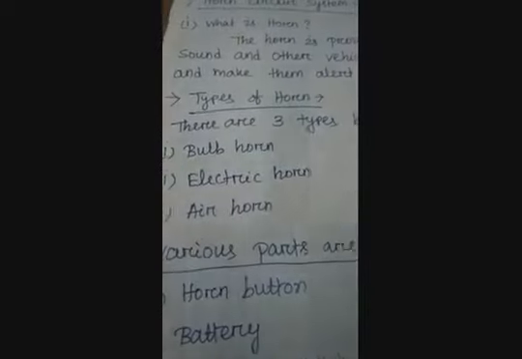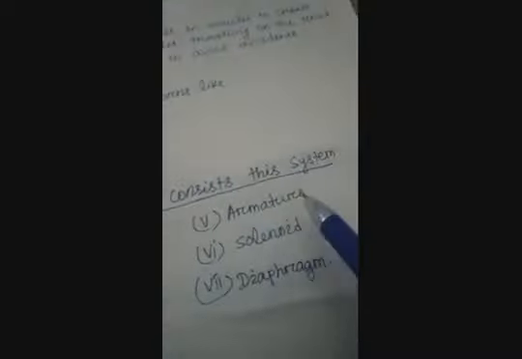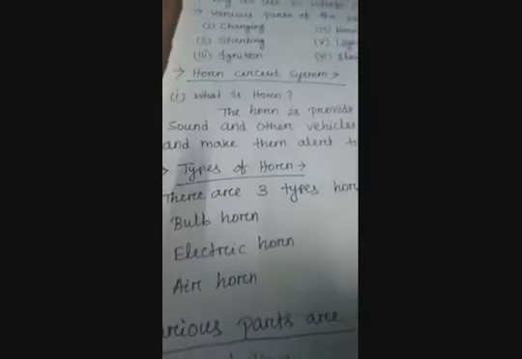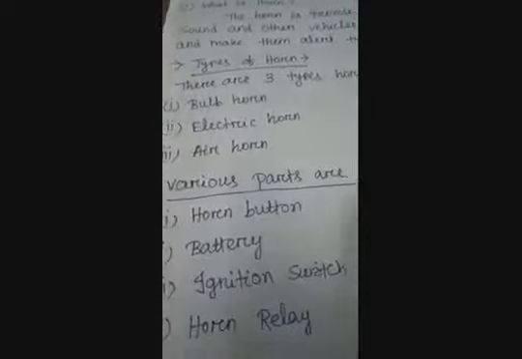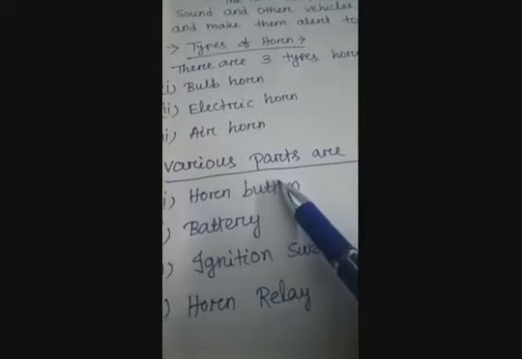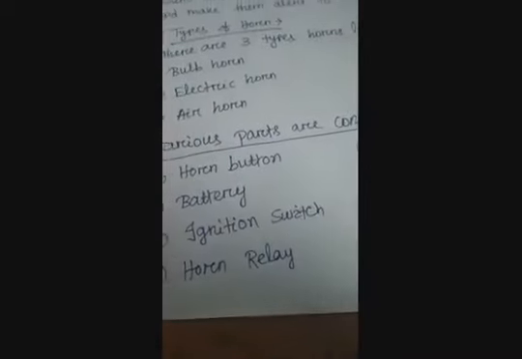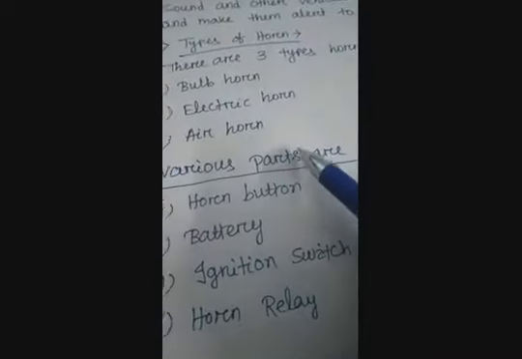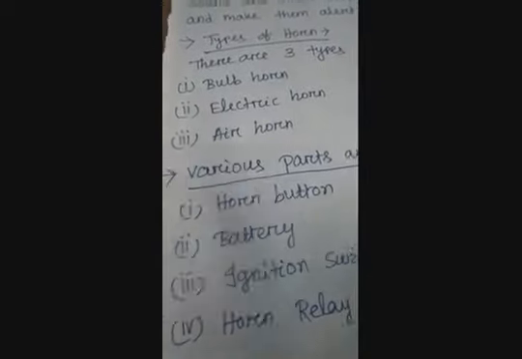Next we will discuss the various parts that make up the system. What parts are required in the horn circuit system? They are the horn button, battery, ignition switch, horn relay.